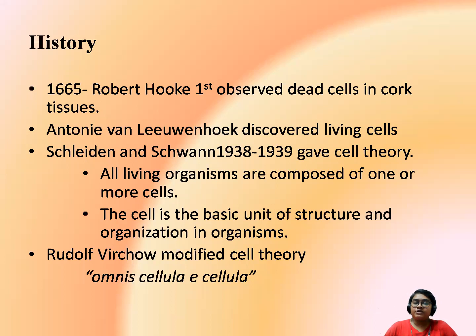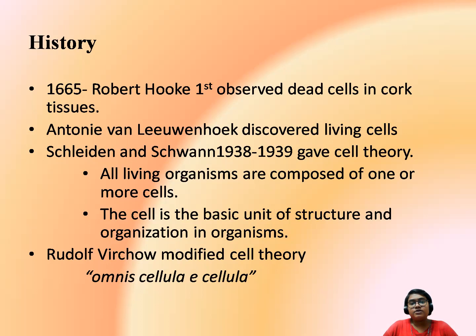After Robert Hooke, another scientist named Anton von Leeuwenhoek discovered living cells. Just because Robert Hooke discovered cells for the first time, he was named the father of cytology, that means father of the study of cells. Now, after these two discoveries, two more scientists independently gave the cell theory from 1838 to 1839. These two scientists were Schleiden and Schwann. Schleiden was working on plant cells and Schwann was working on animal cells.